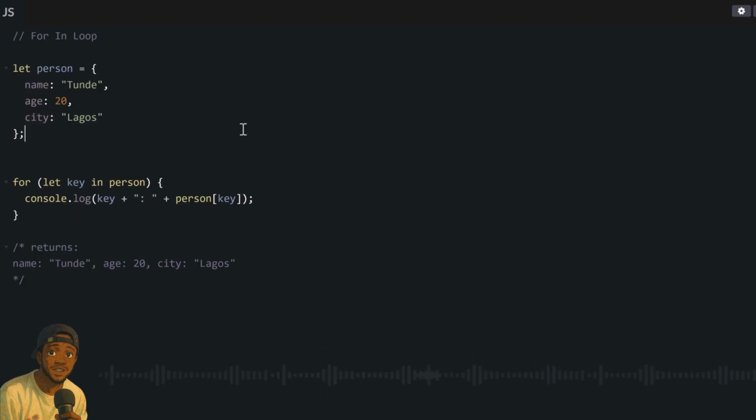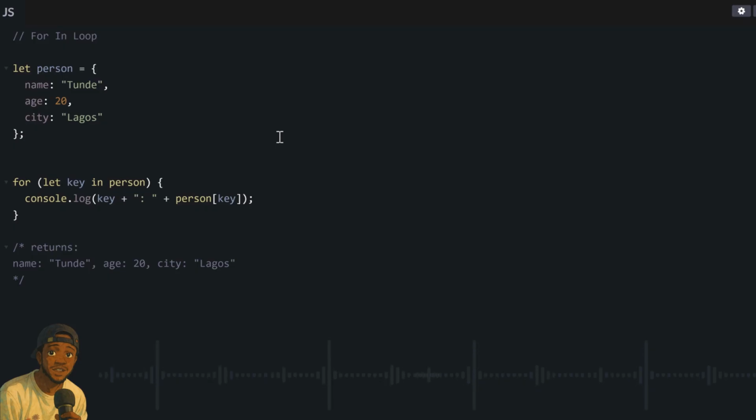And then to get access to the value that this key represents, we just use bracket notation. So we write the name of the object we are looping through, open square bracket, then the key which we represent with this variable. This will give us the value. Remember, we use bracket notation to access the value.